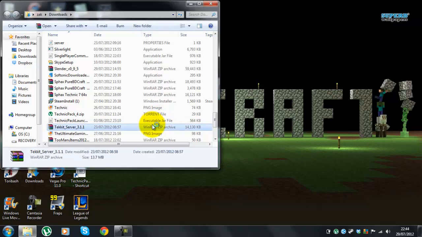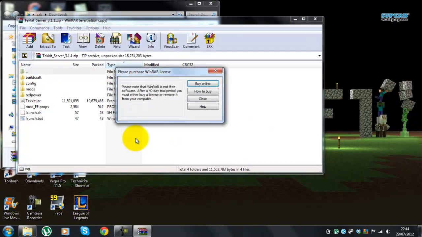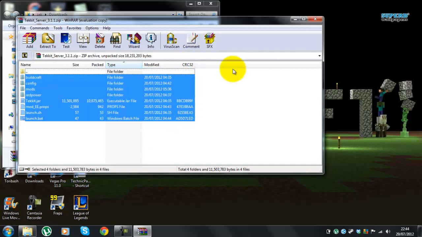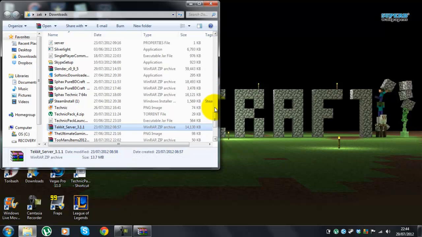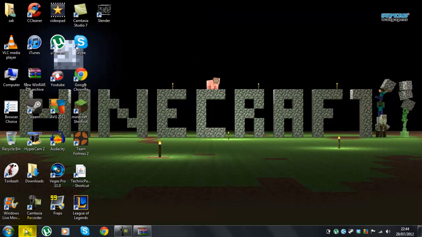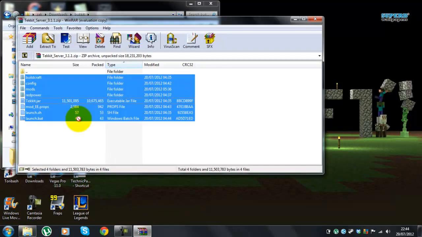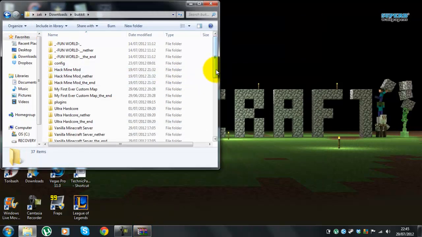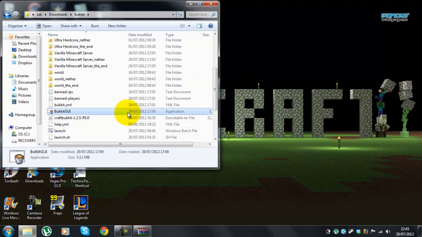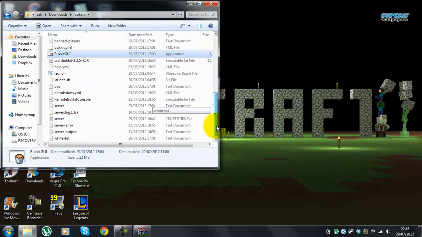Then you'll open up a file like this where you saved it to. You'll basically go like this, go up to wherever your bucket is, and then you want to drag that all into the bucket folder. And if you have bucket GUI, I still don't know why. So you go where your bucket GUI is, and you will have the Tekkit